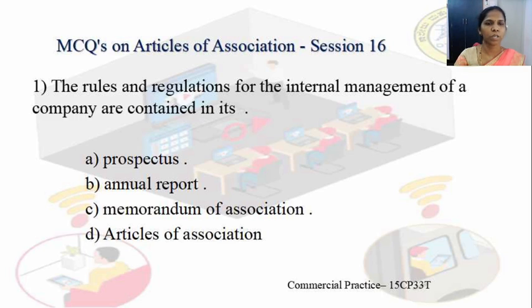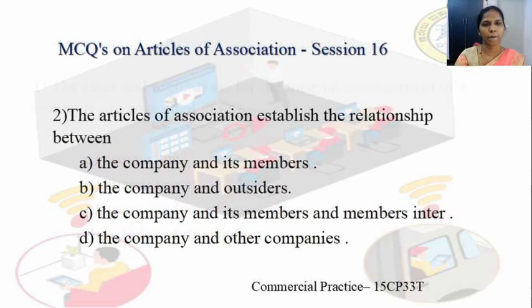First question: the rules and regulations for the internal management of a company are contained in its? The options are prospectus, annual report, memorandum of association, and articles of association. Yes, D is the correct one. The rules and regulations for the internal management of the company are contained in its articles of association.